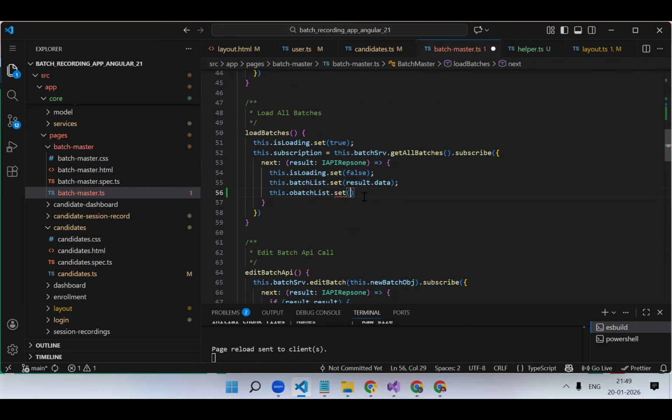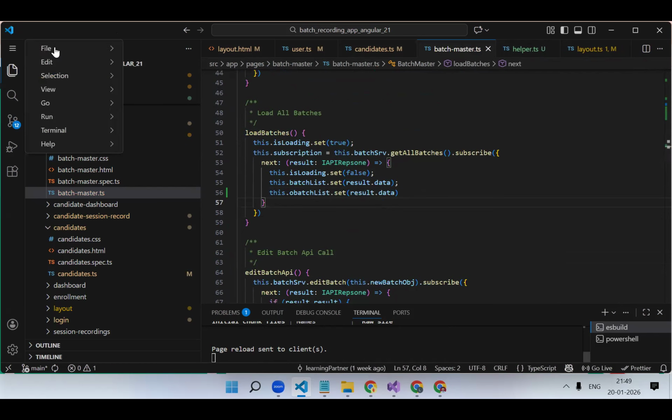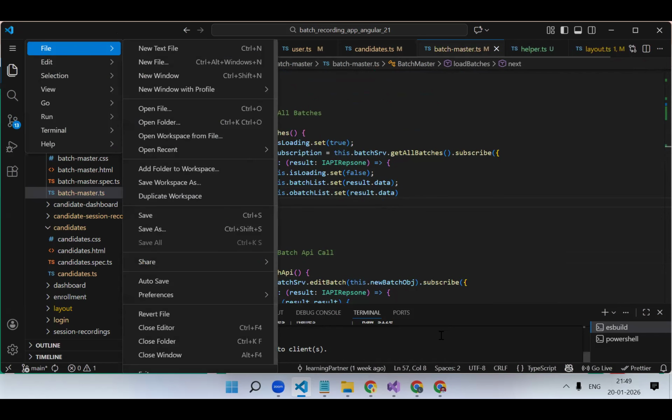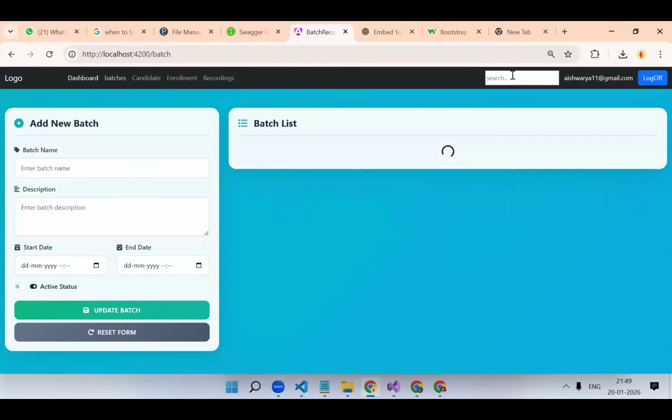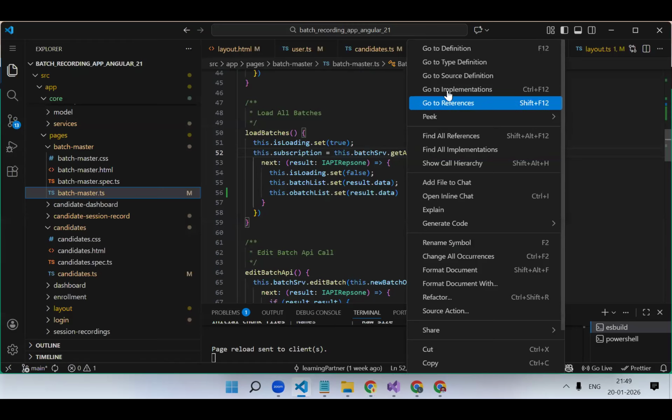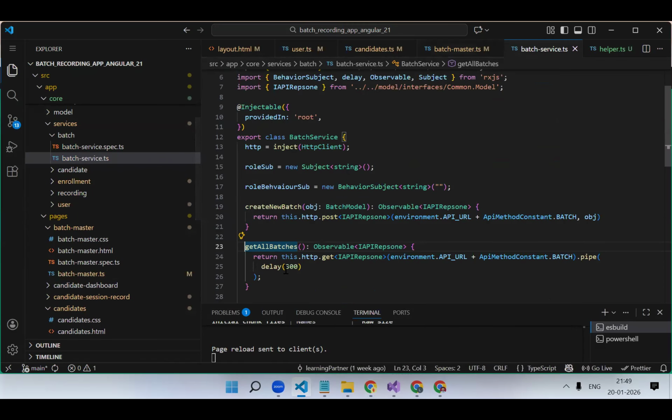Batch list also, your filter should work now. Okay, if I go to the batches, I think Shubham has added a delay over here. That's why we are getting this much delay.